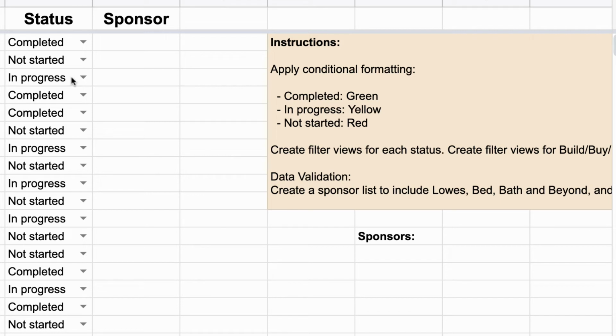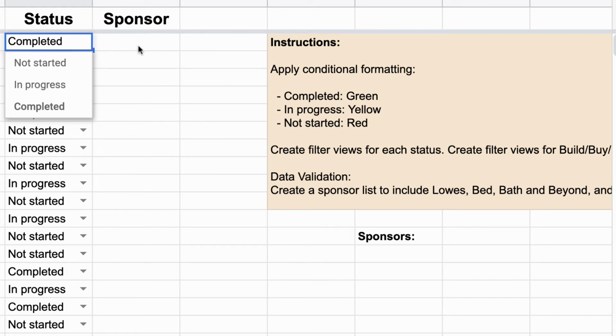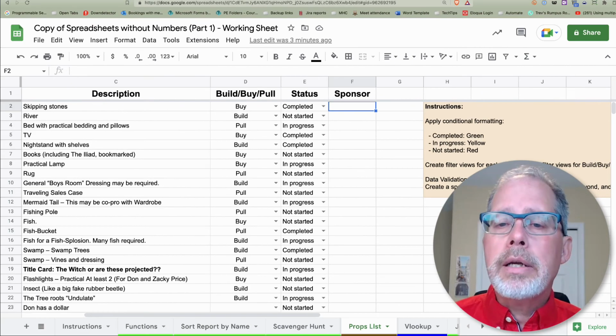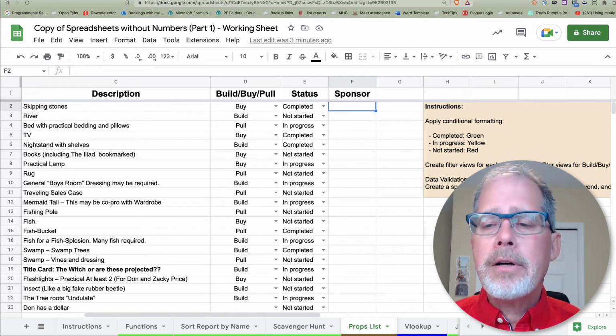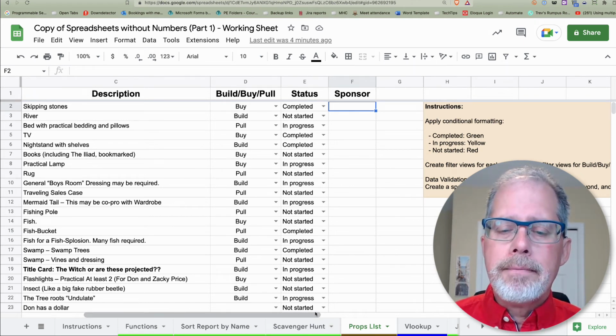That kind of stuff. And if you get that done, you can do something called data validation. Data validation is these drop-down lists here. So what we're going to do, and this is more advanced, so I'm not going to go through all that, but I will go through it when I run through the answers to all this. We will build a drop-down list here. We haven't talked about it. It's an advanced function, but we will talk about it, and you can see that.